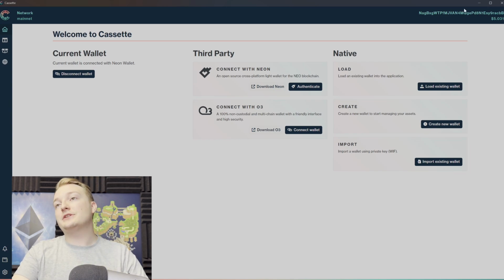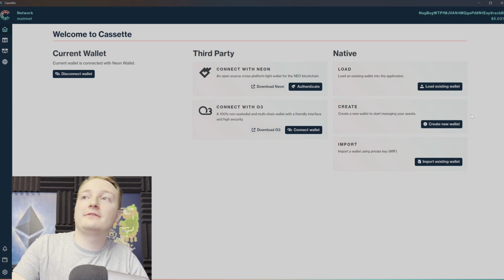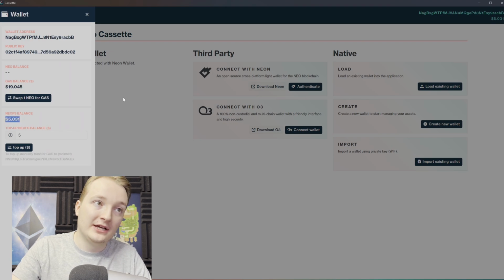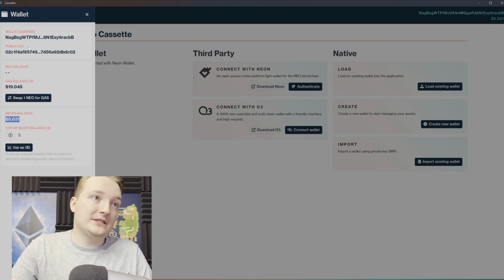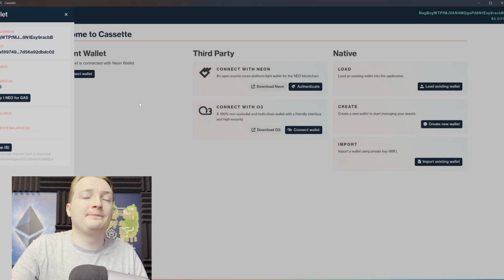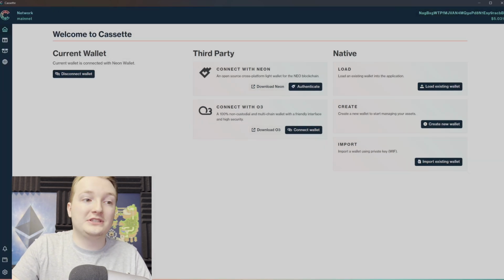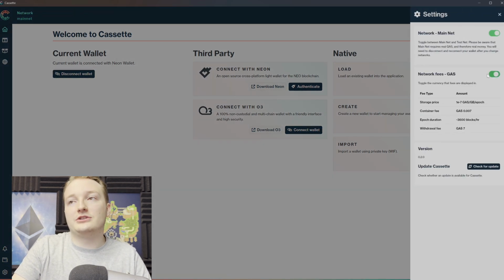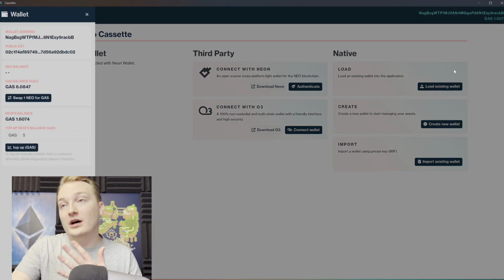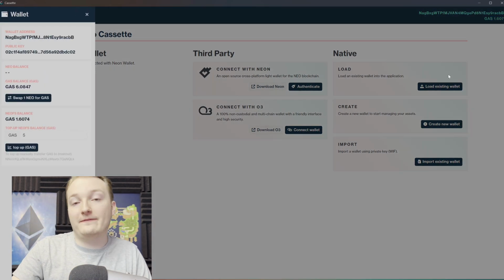All right, now as you can see in the top right here, I have a $5 balance of gas in my NeoFS storage, and you can also go to your wallet in the bottom left. You can see your NeoFS balance, as well as your gas balance that's in your actual wallet. One thing you can do if you don't want to see USD values, you can go to the settings wheel in the bottom left, and you can just switch this toggle, and now it will show actually how much gas I have both in my wallet and the NeoFS storage.